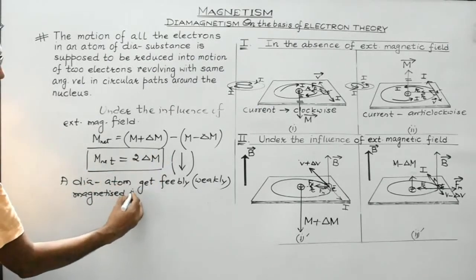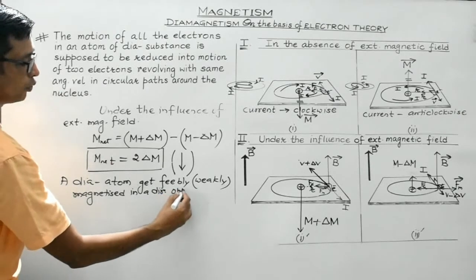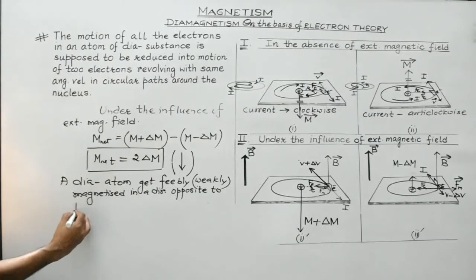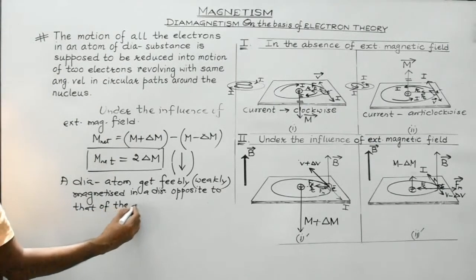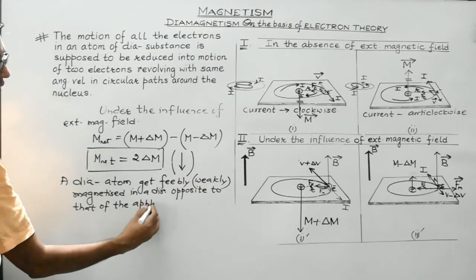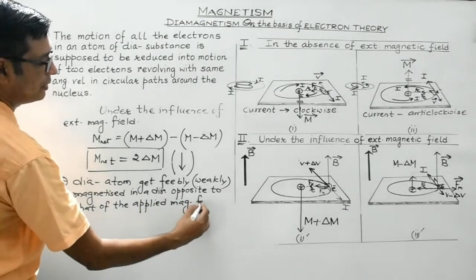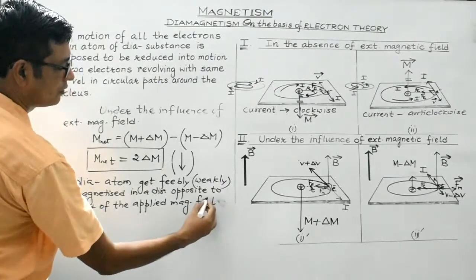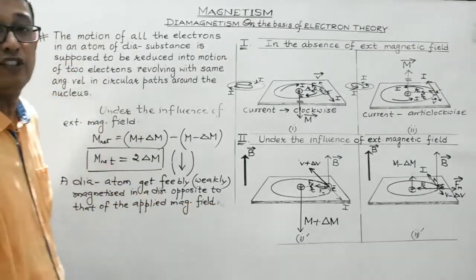And in a direction opposite to that of the applied magnetic field. This is a very, very important point which we have proved. Right? This is the ultimate conclusion.